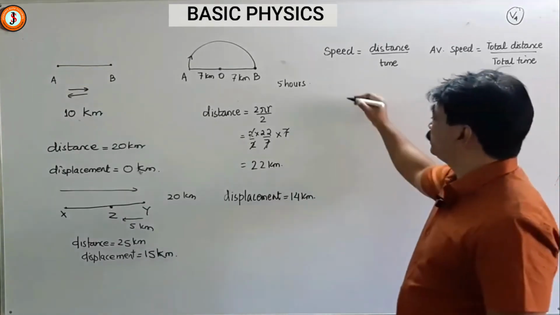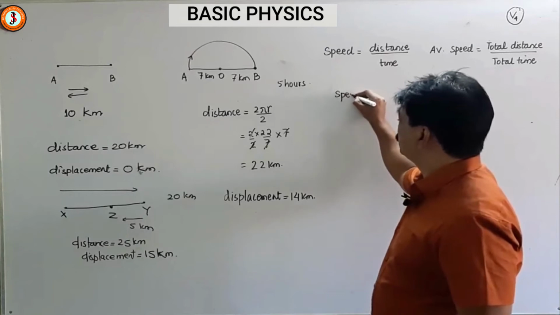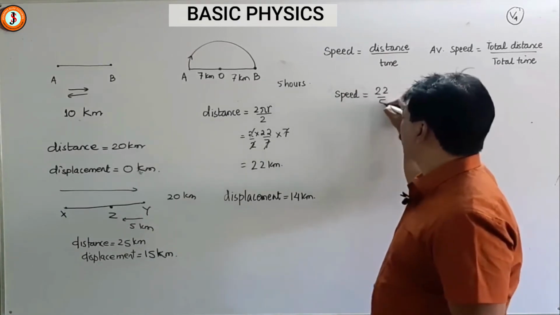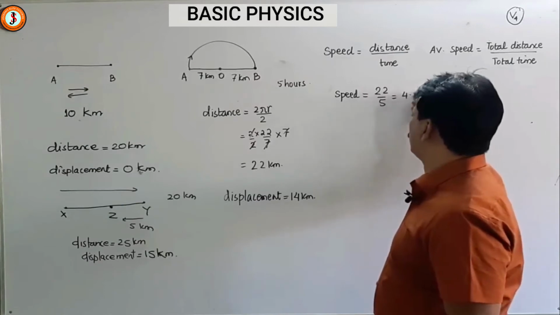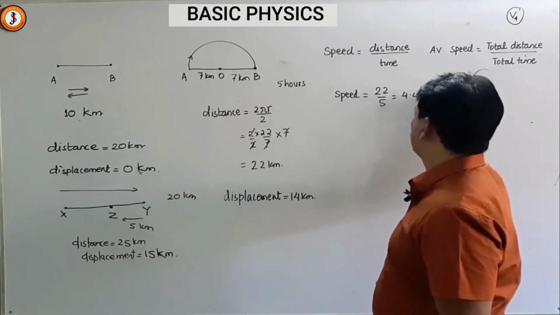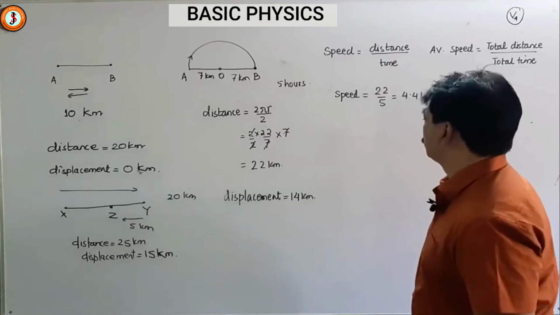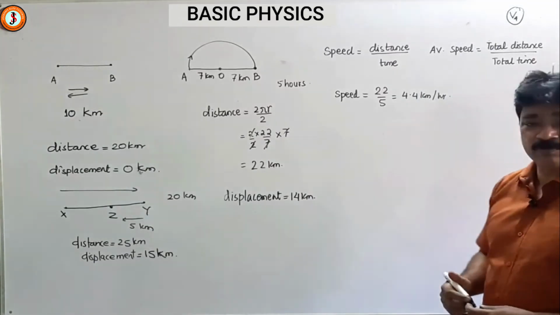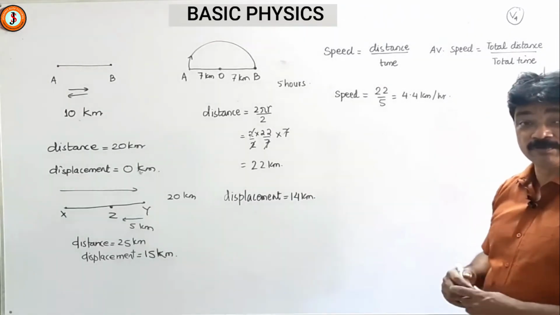So what is his speed? Speed will be equal to the distance he has traveled, that is 22 kilometers, by 5 hours. So he has covered 4.4 kilometers per hour. With a speed of 4.4 kilometers per hour he has covered all this.